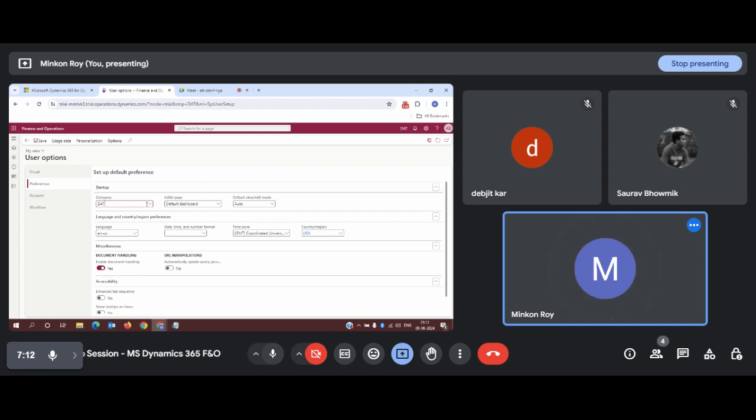What it means is, if you select any of the organization accounts in this company section, then the next time you relog into the system, by default that company will be logged into the system, which means that you will be inside only that company which you asked the system to tag in this particular label. So let me do one example.